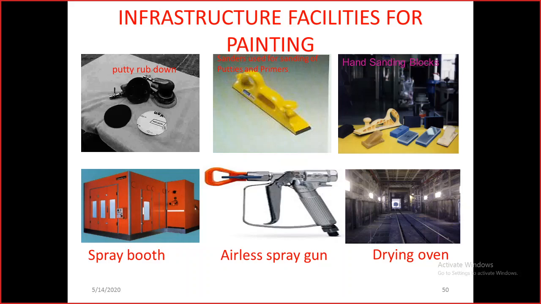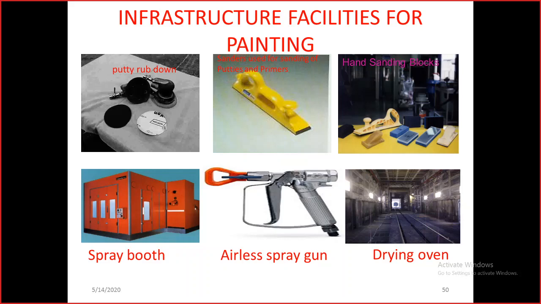And we have drying ovens to reduce the drying time. If you use the drying ovens, the drying time will be drastically reduced. Can anybody have an idea of the drying time required for the paint film before going for the second coat?